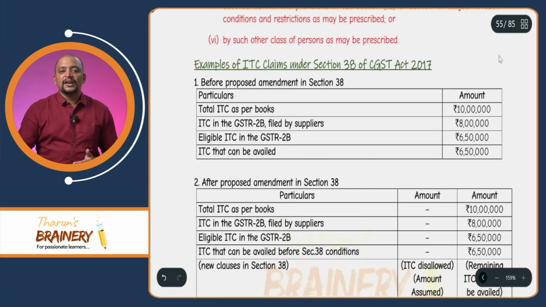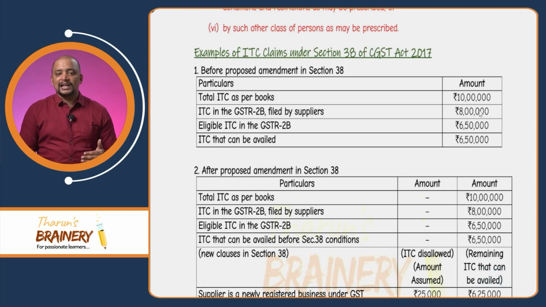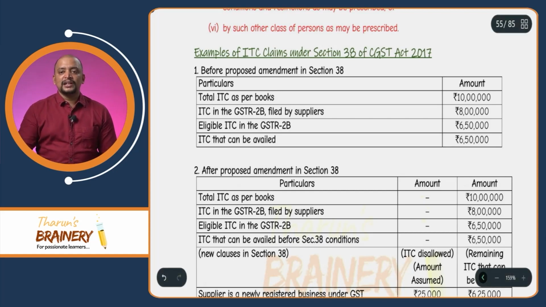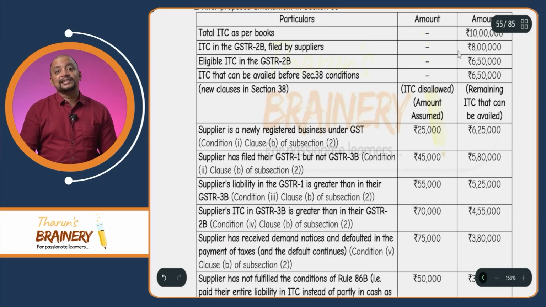So, let's see how the situation was before this section 38. Total ITC as per books is 10 lakhs, whereas ITC in 2B filed by the suppliers was 8 lakhs, and in that, eligible ITC in the 2B is 6 lakh 50. So, how much ITC can we take? 6 lakh 50 we can take. But now, after the amendment, it is not just 6 lakh 50, suppose some of that is disallowed.